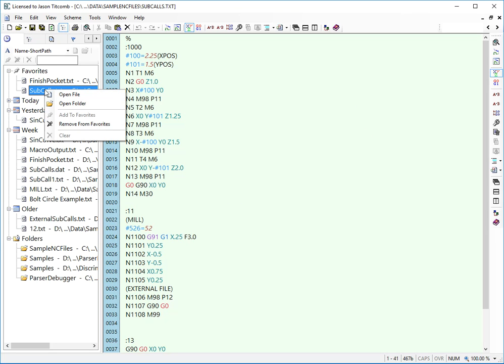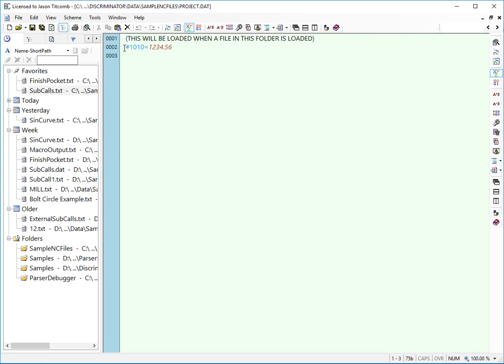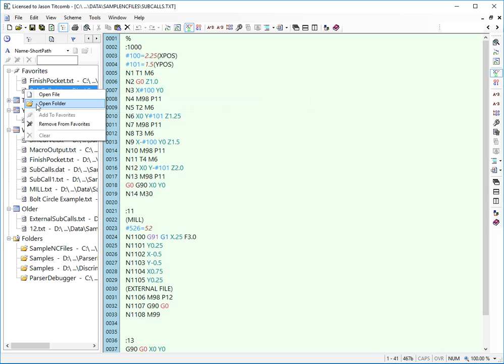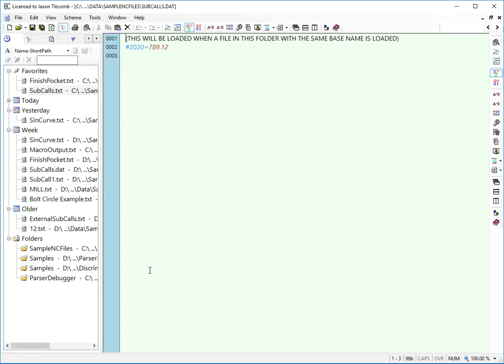So if I go ahead and open the project, you'll see it's just got this one line in it as a little example. And I'll open the subcalls.dat, and you see again a very simple example.